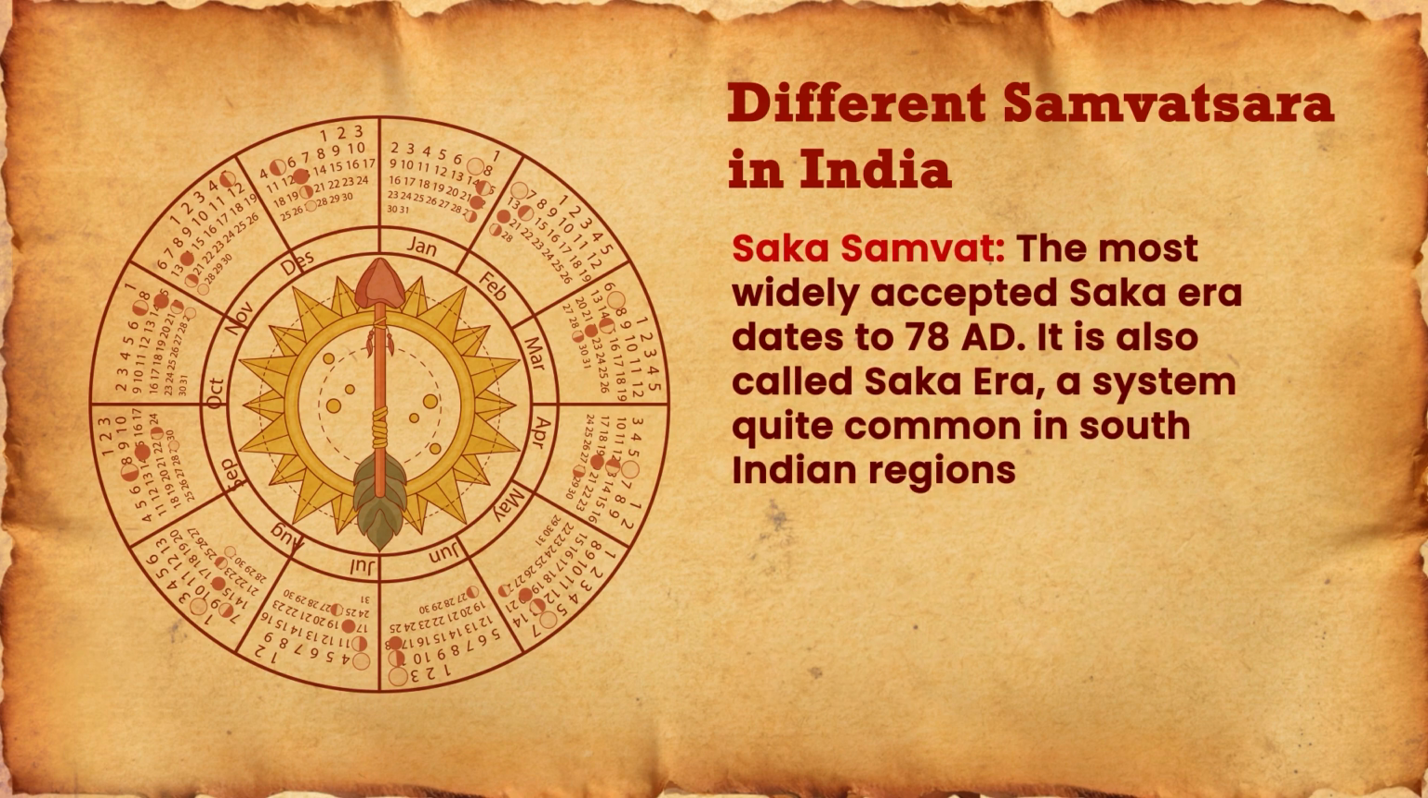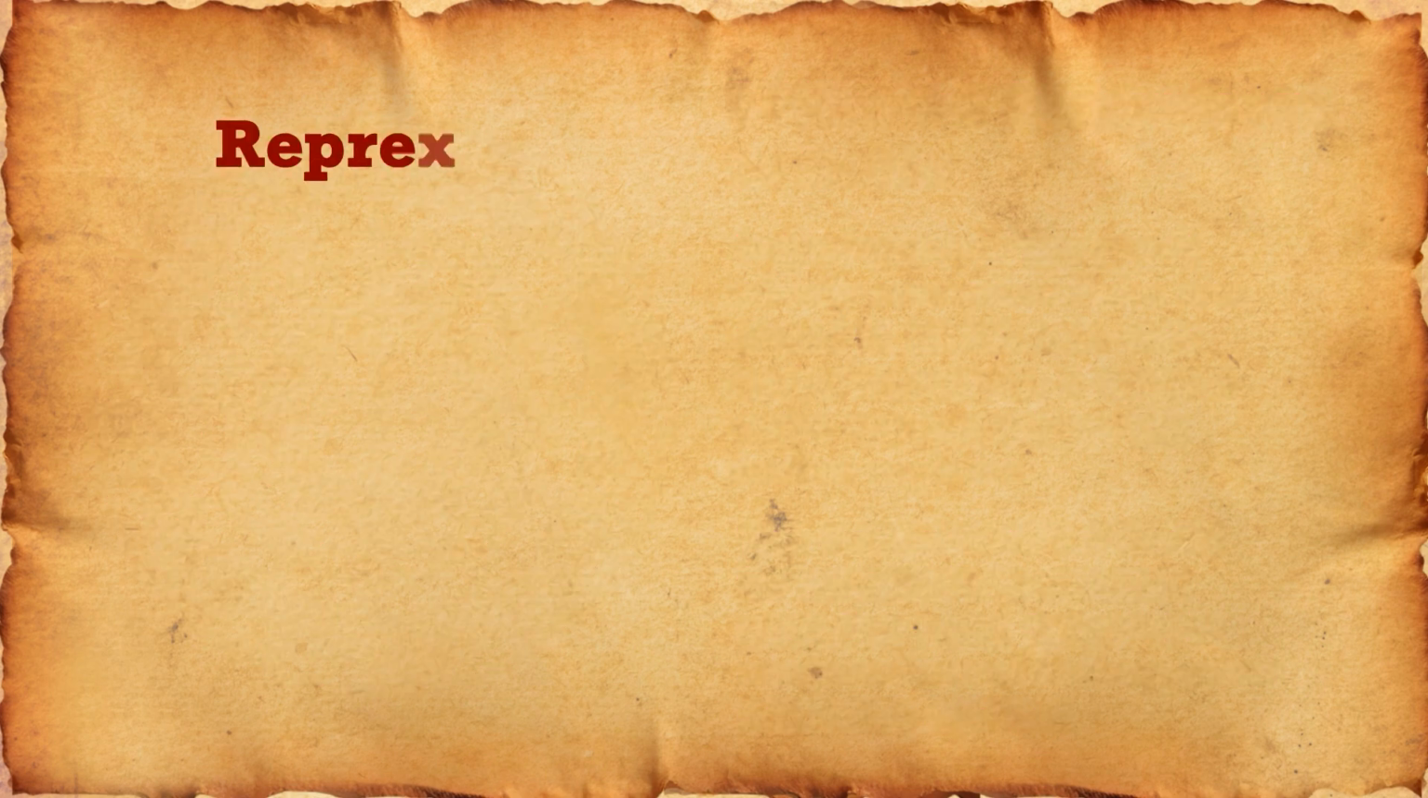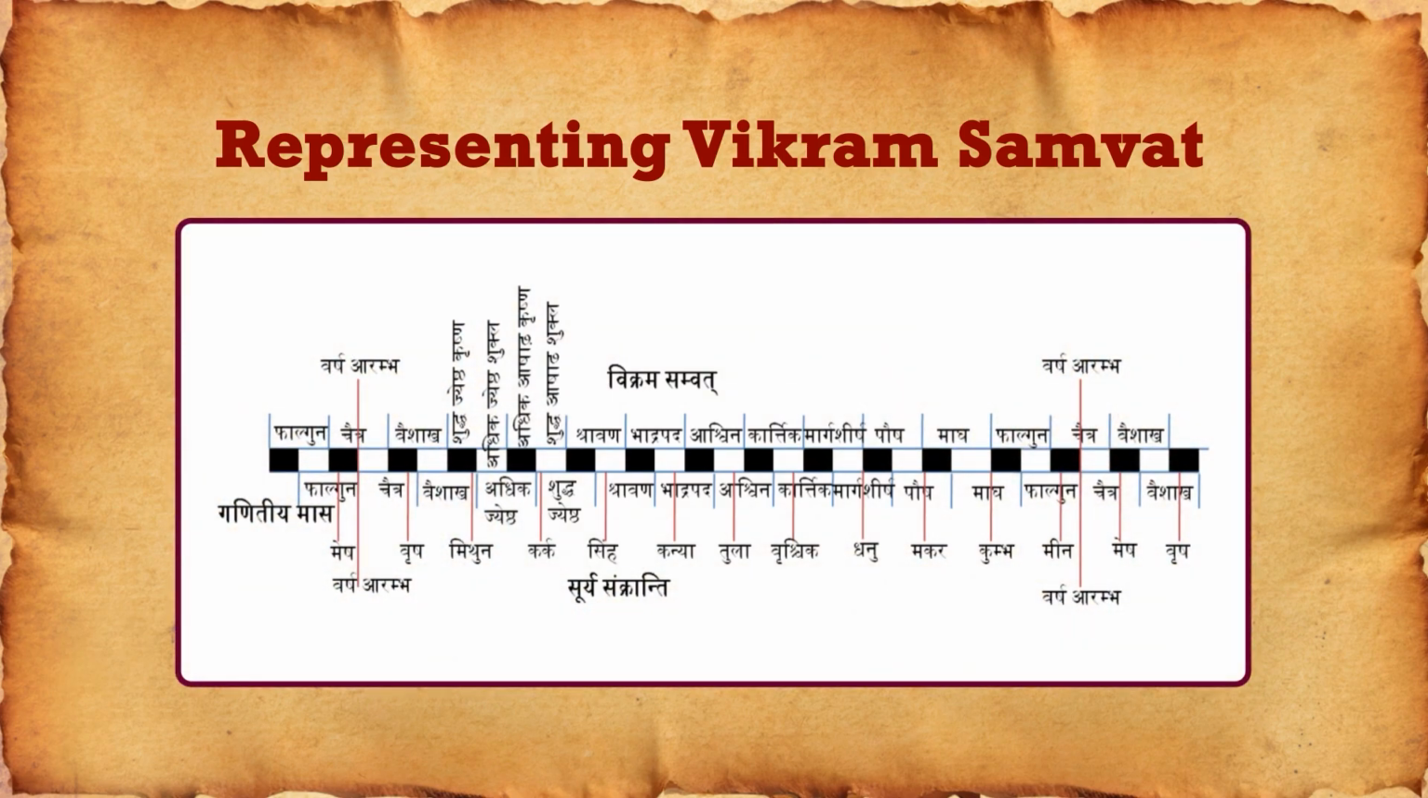Shak Samvat, the most widely accepted Shak era, dates to 78 AD. It is also called the Shak era, a system quite common in South Indian regions. The government of India, for all official purposes, uses the Shak Samvat in conjunction with the Gregorian calendar system. So this is the conceptualization of Vikram Samvat as per the Saur Maas system.